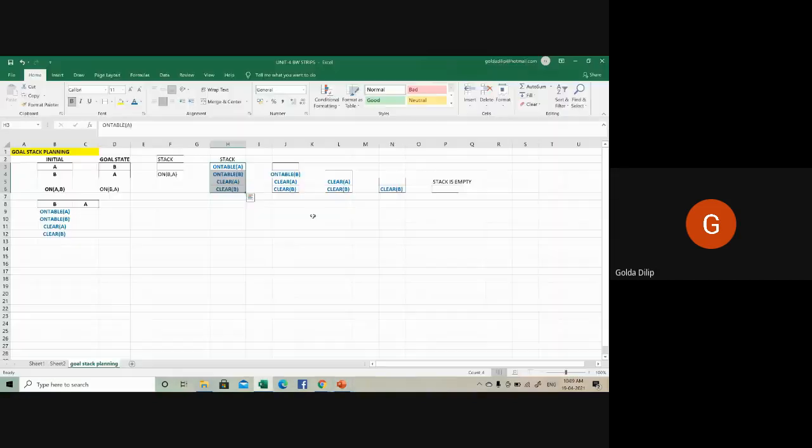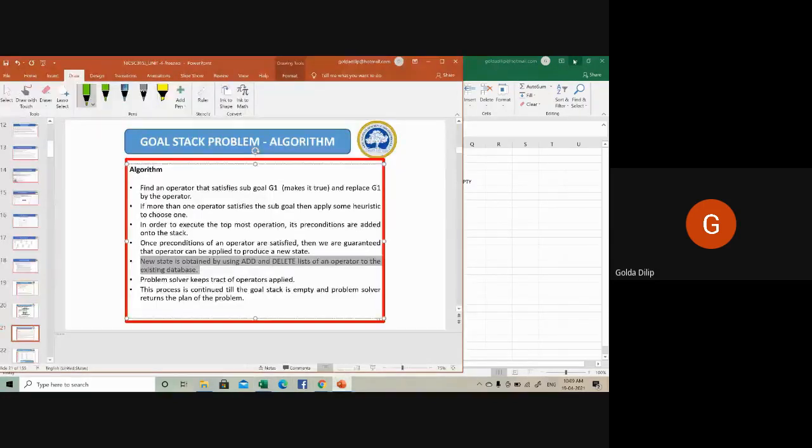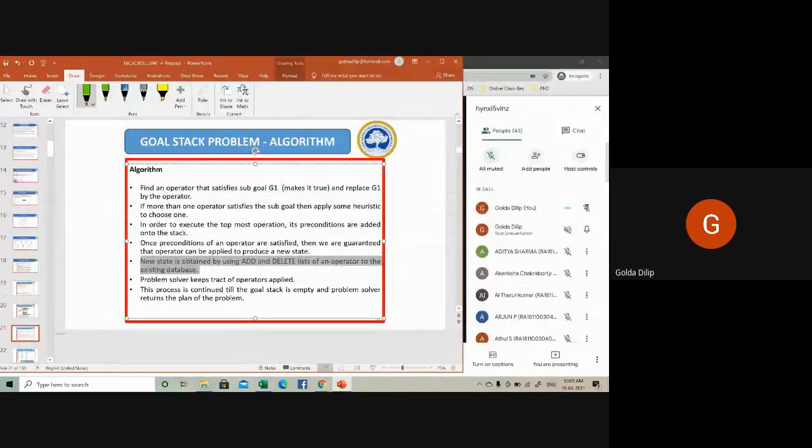So we continued this till the stack was empty and we got the planning sequence. That is what is called goal stack planning, one of the planning algorithms implemented using the stack data structure. I hope people are listening and are able to understand.